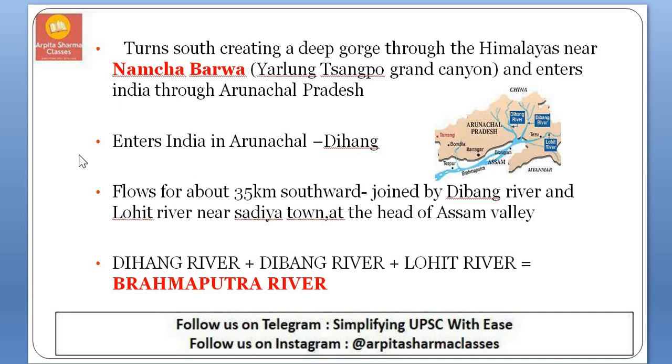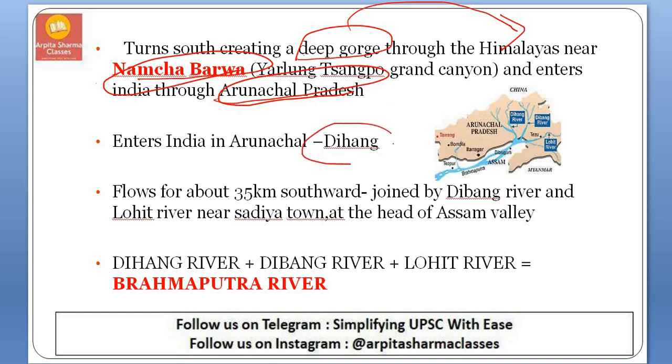As I said, this Brahmaputra river is an antecedent river so it maintains the same path. It creates a deep gorge through the Himalayas near Namcha Barwa and it enters India through Arunachal Pradesh. After entering Arunachal Pradesh, it is called Dihang.